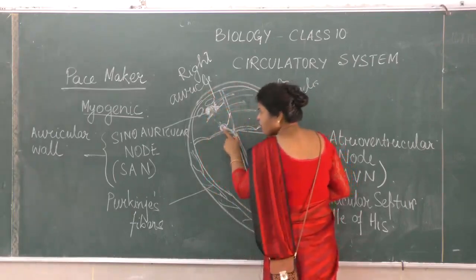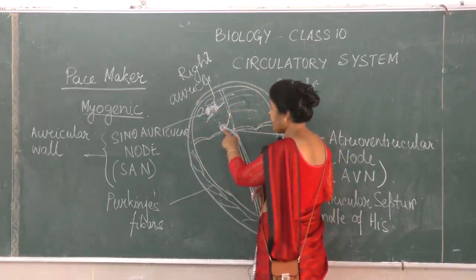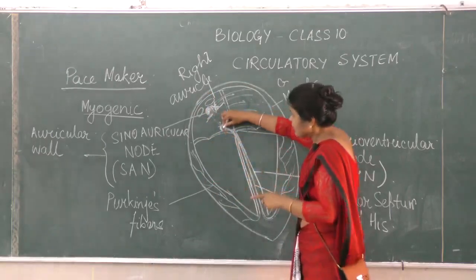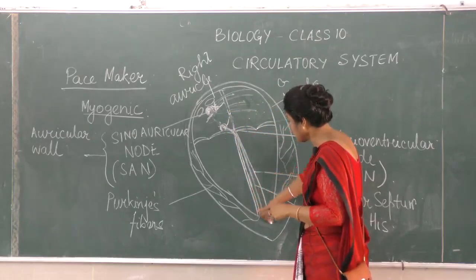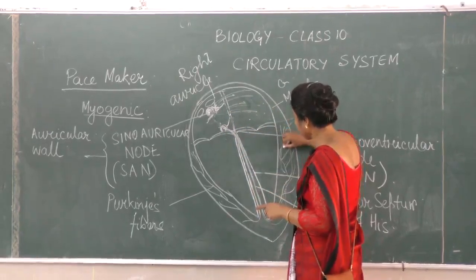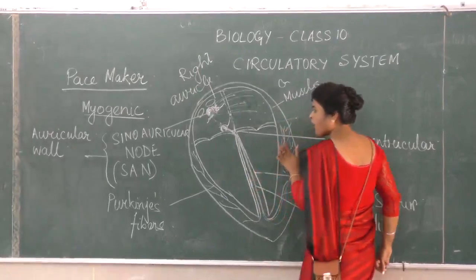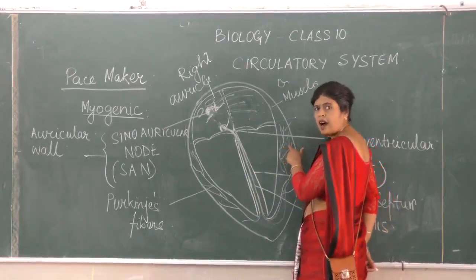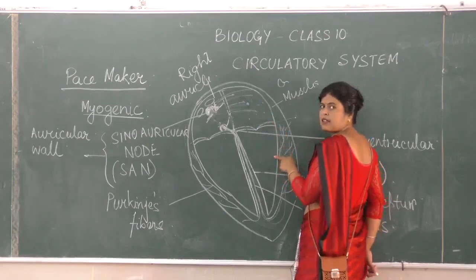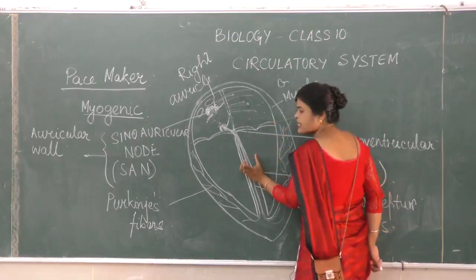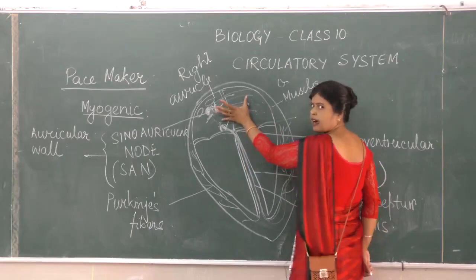But the AV node at the same time has started generating impulse, sending it through the bundle of His into the wall of the ventricles. So the walls of the ventricles are now receiving impulse, and these are not. So the ventricles now contract and the auricles are relaxed.